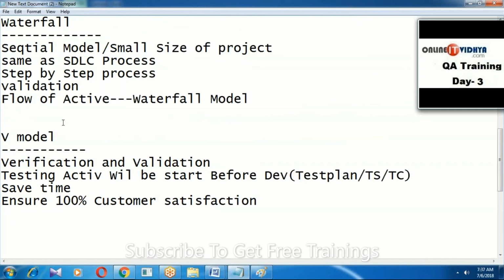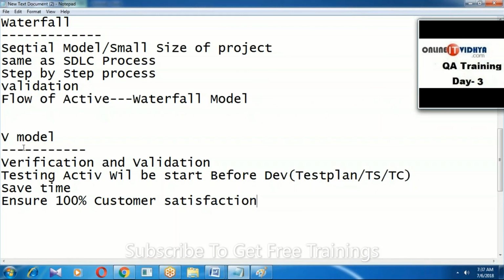I'll tell you guys. In the waterfall model, we should wait until completion of development. But in the V model, before development, testing activities start, like preparing some documents. In the waterfall model, there is only validation or verification, but in the V model, both will be there, so we can ensure 100% customer satisfaction.